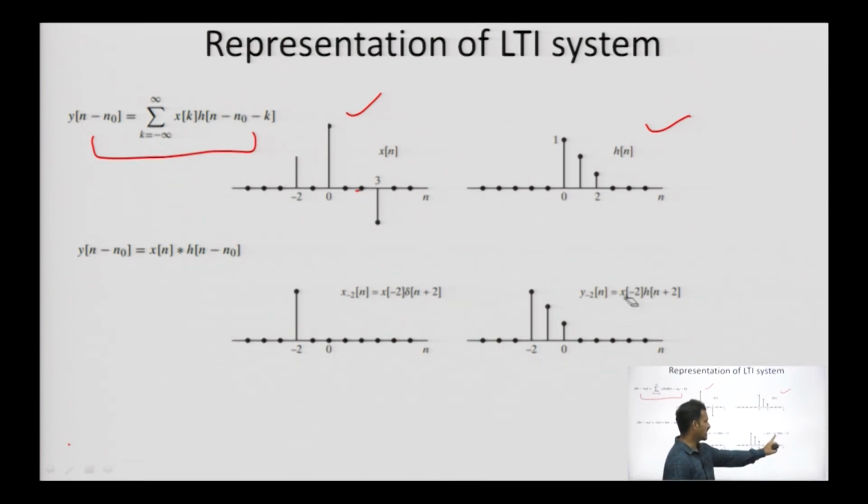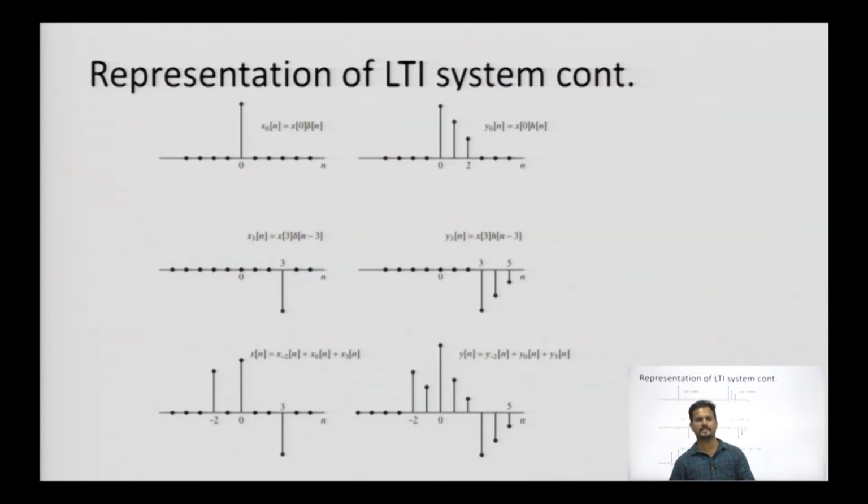So, we will take x[-2], the instant value at -2, and h[n+2]. We have to apply these changes to these two signals, then collect the individual values and represent them as the output sequence, which is the characterization of the LTI system.